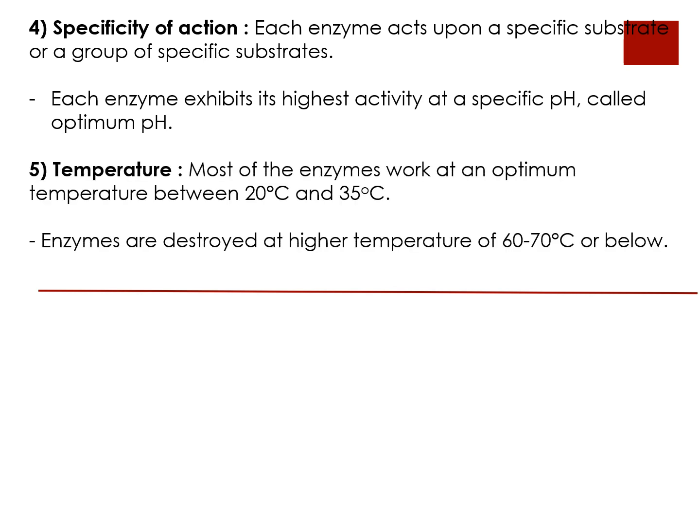Fifth characteristic, temperature. Most enzymes work at an optimum temperature between 20 and 35 degrees Celsius. So enzymes are very active in the 20 to 35 degrees Celsius temperature range. Enzymes are destroyed at higher temperatures of 60 to 70 degrees Celsius. Very high temperature or very low temperature will not help enzymes to function efficiently. They require an optimum temperature range.